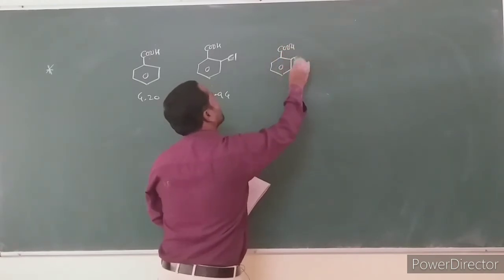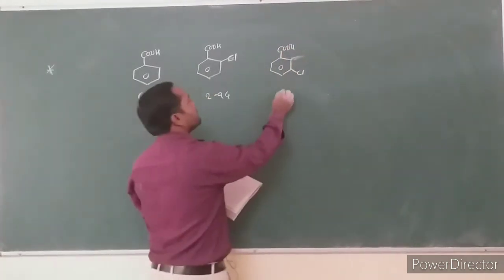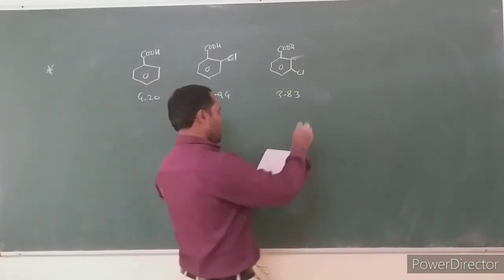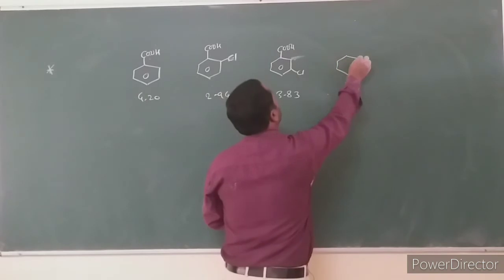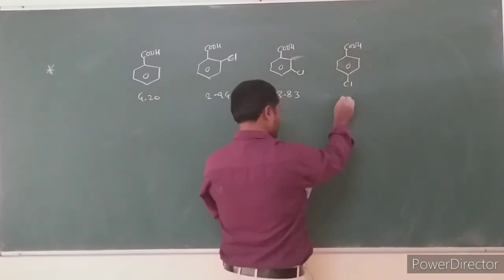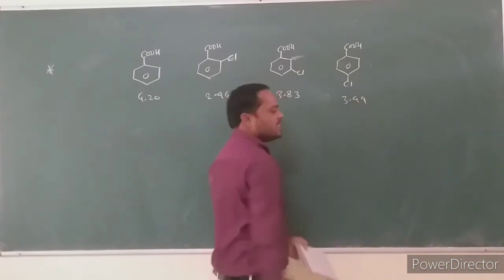When chlorine is attached at the meta position, the pKa value is 3.83, and at the para position the pKa value is 3.99.